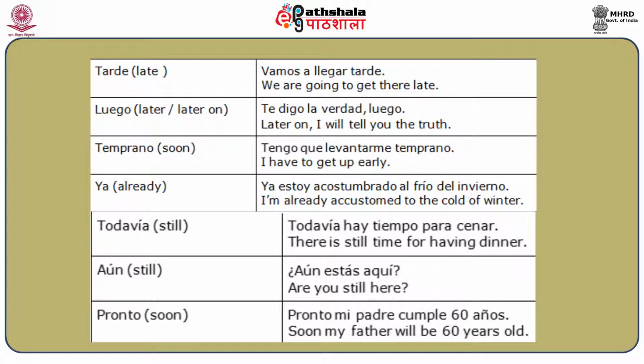Then we have still. Still is todavía. So if I say there is still time for having dinner, the same can be said as todavía hay tiempo para cenar. Or aún also means still. If I say aún estás aquí, it means are you still here?